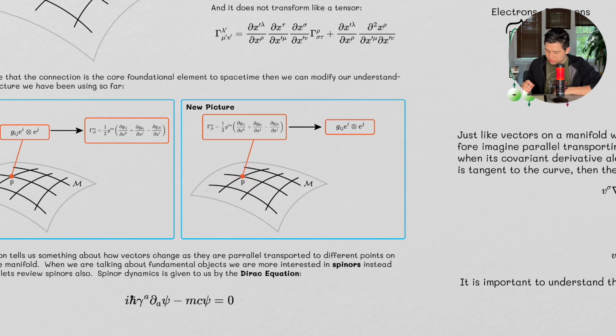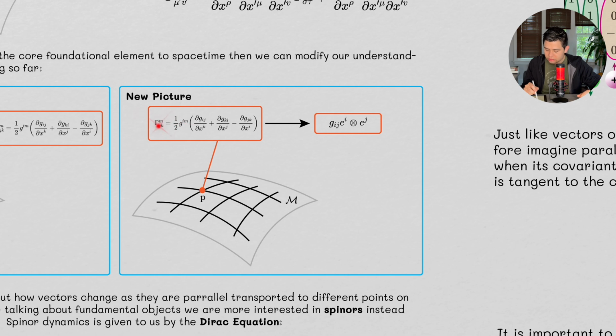And what the connection is, again, is this thing that tells us how two vector spaces at two points in this manifold are related to each other. It gives us sort of this connection, if you will, between two vector spaces. Okay? And from the connection, we can calculate metrics. Okay? This is this new picture.